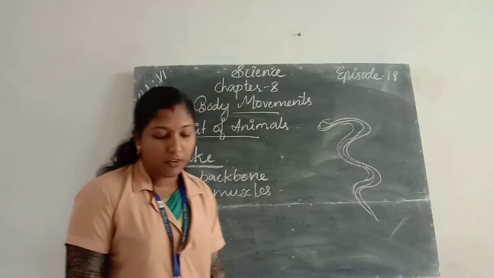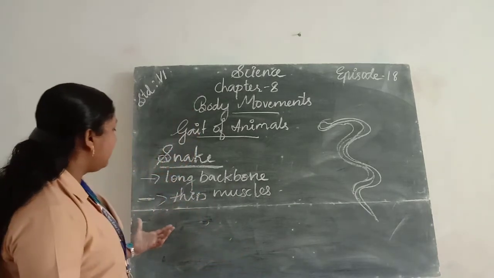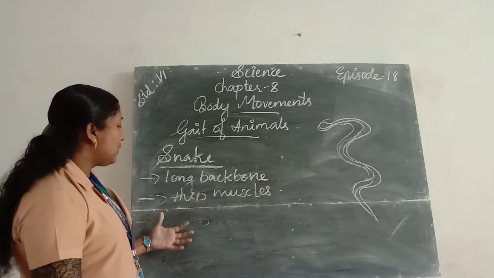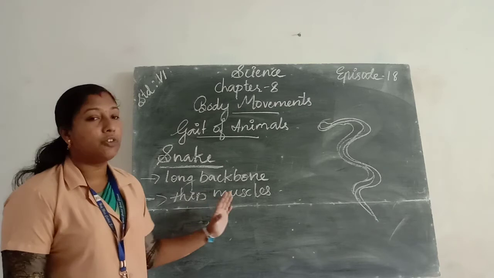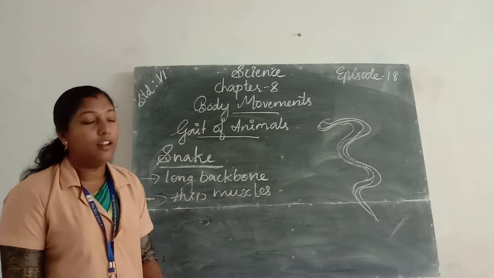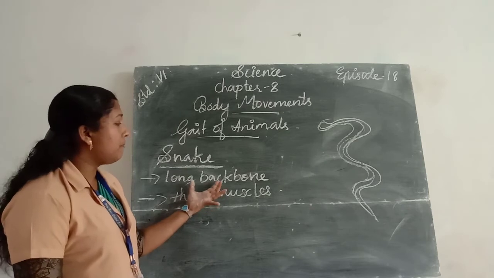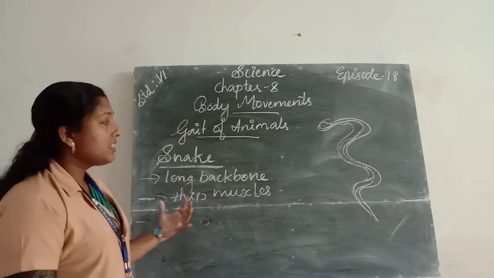Okay, once again about the movement of the snake. We learned that the snake has a long backbone and thin muscles. These thin muscles are situated far from one another and are interconnected with the backbone, ribs and skin of the snake.